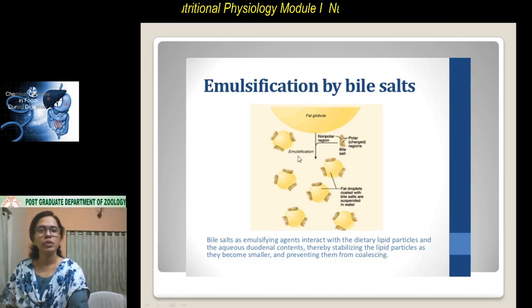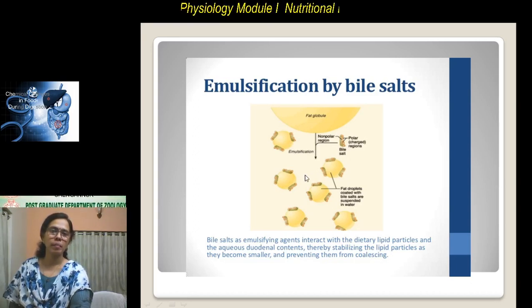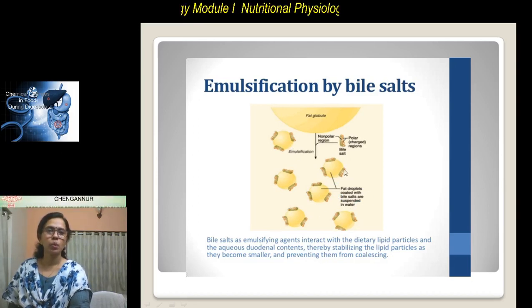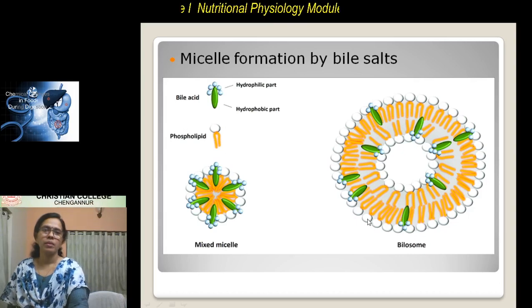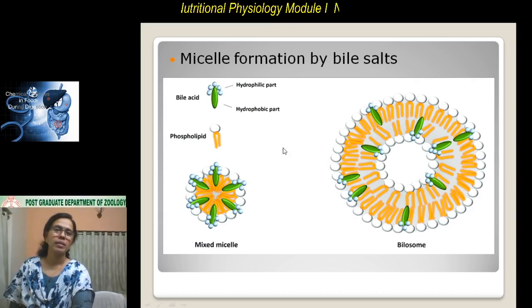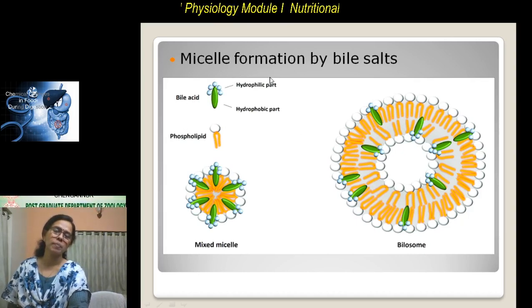This emulsification is very essential for the lipase action to take place. So bile is actually playing a very important role in the digestion of fats. Now bile also plays another role that is known as micelle formation.